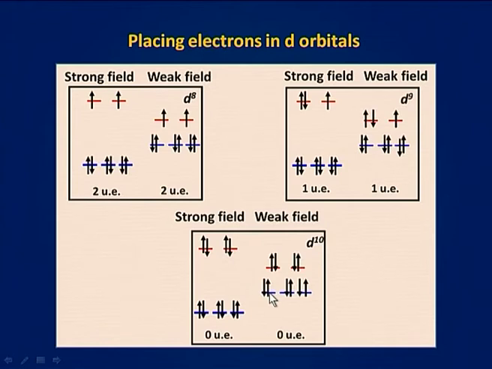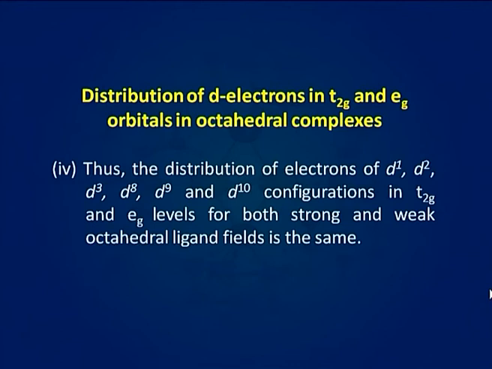electronic configuration is t2g6 eg4. Therefore, the electronic configuration for stronger field and weaker field are same and no unpaired electrons are there in both the cases. Thus, the distribution of electrons of D1, D2, D3, D8, D9 and D10 configurations in t2g and eg levels for both strong and weak octahedral ligand fields is the same.